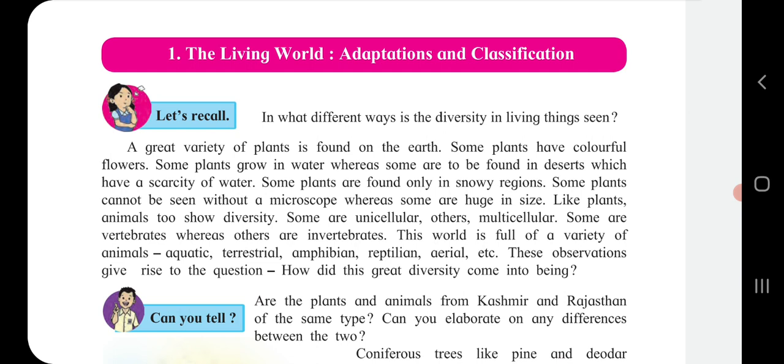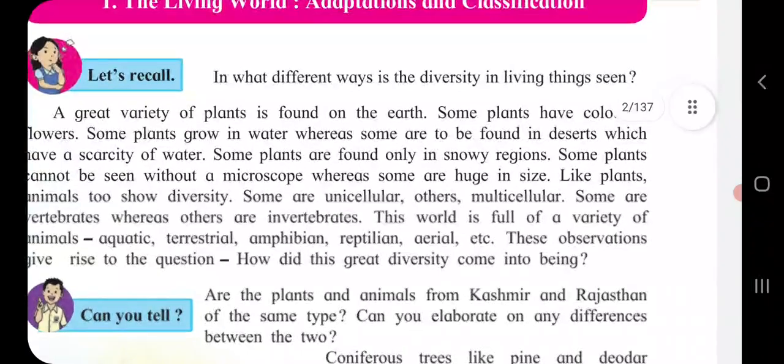Out of that, some are unicellular. Unicellular means having one cell in their body. Others are multicellular. Animals which are huge and big are multicellular.